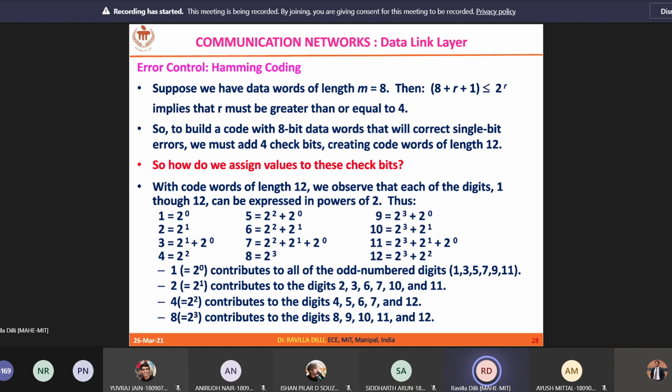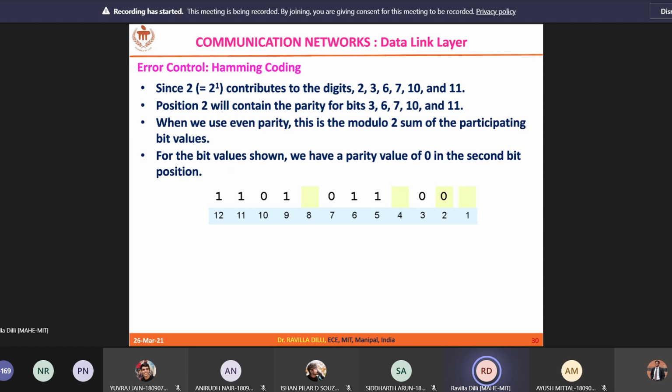Okay, r1 means second position, right? So second position is 0. You can see in the slide also. And r0 is 1. R1 is 0. R2 we should find now.